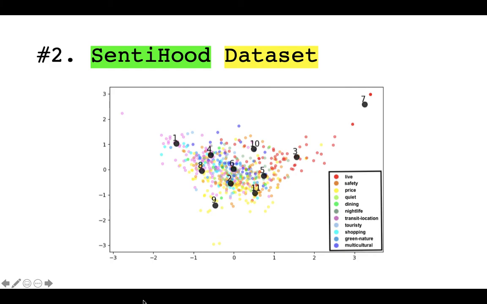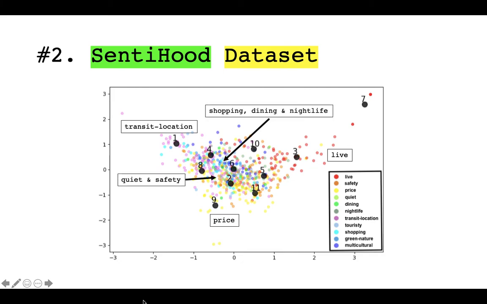We found there is a varying level of coherence between the clusters. For example, the live, transit location, and price categories appear to be closely related in the graph. The categories which have similar properties are dispersed around each other. Quiet and safety, and shopping, dining, and nightlife are similar categories and hence close to each other. Each of the vectors on the graph appear close-knit. This is expected as the topic of discussion is similar. The overall coherence of our clusters reflects the eligibility of our category extraction process.